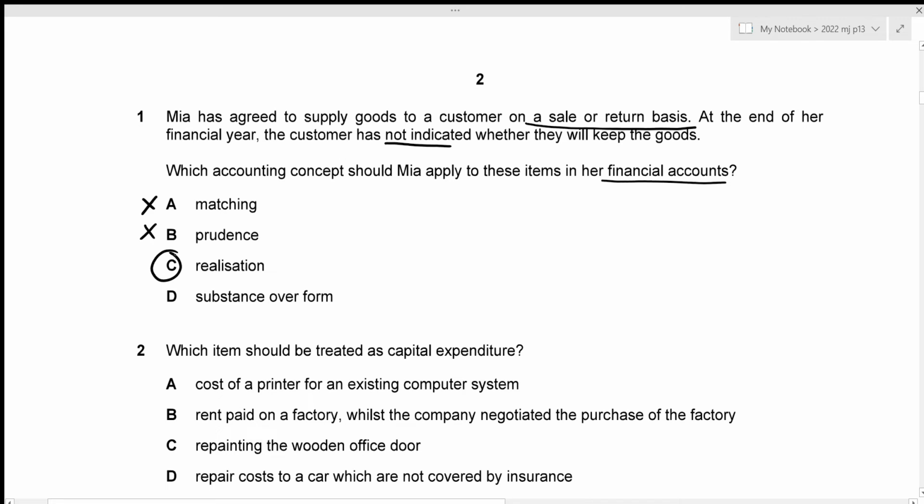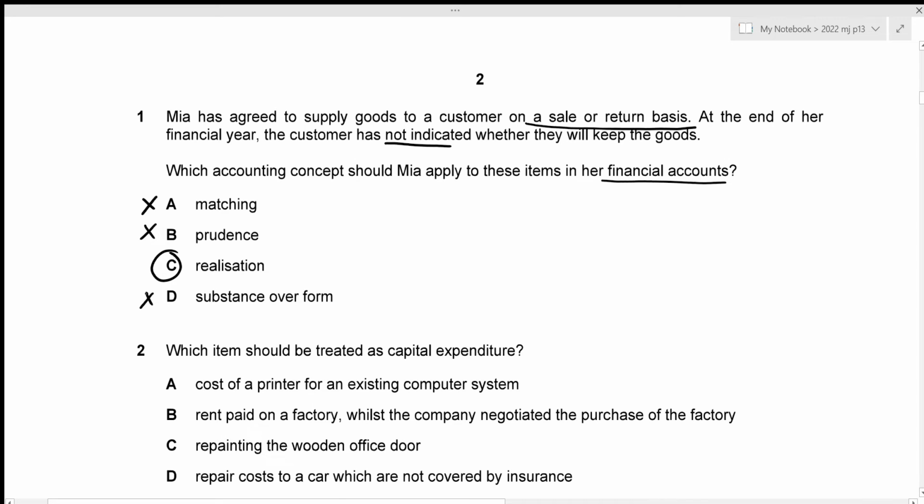But let's have a look at option D as well. The fourth one is substance over form, and this concept ensures that the financial statements give a complete, relevant, and accurate picture of transactions and events, which in this case is not really relevant to the information given in the question, right? So option D is going to be incorrect as well, and our correct answer for question number 1 is going to be option C.